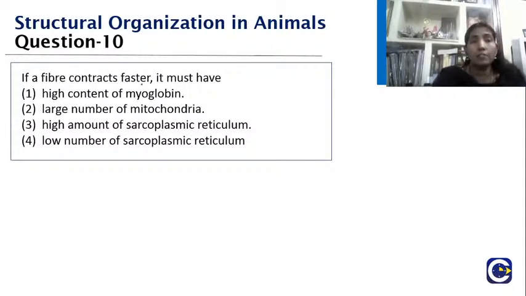If a fiber contracts faster, it must have a high content of myoglobin, a large number of mitochondria, a high amount of sarcoplasmic reticulum, and a low number of sarcoplasmic reticulum. So what should be your answer, children, for this? For giving this answer, I would like to explain certain concepts before going into the next slide. Yes, I think the children started giving me the answers. Yes, what's the answer? Yes, very good. Many people are giving me the answer.